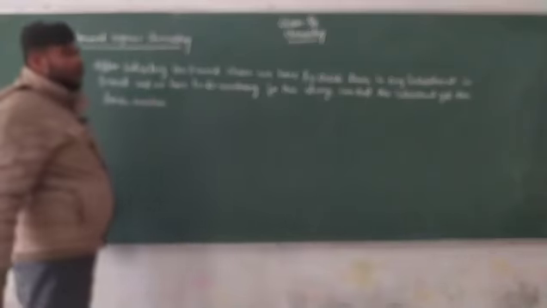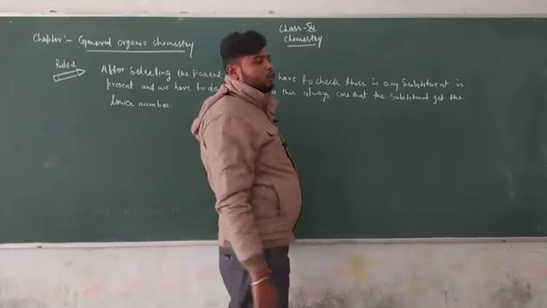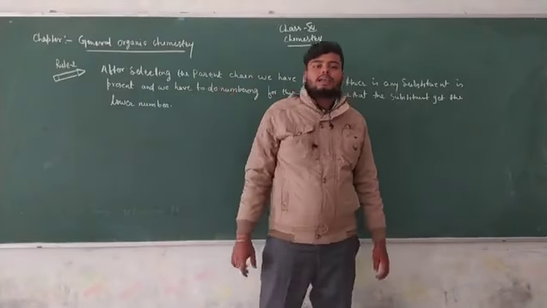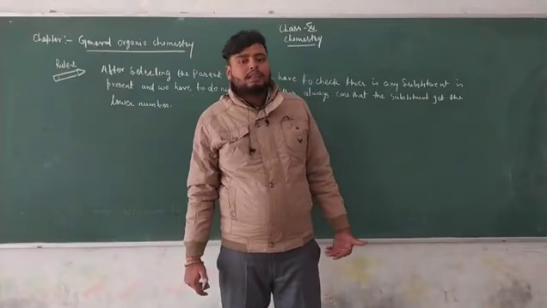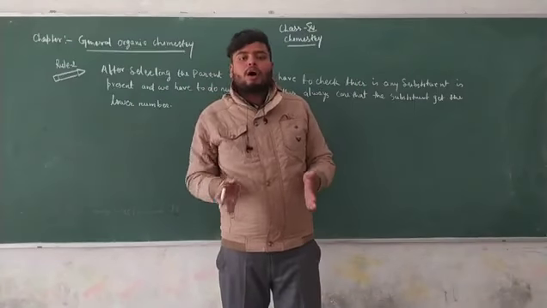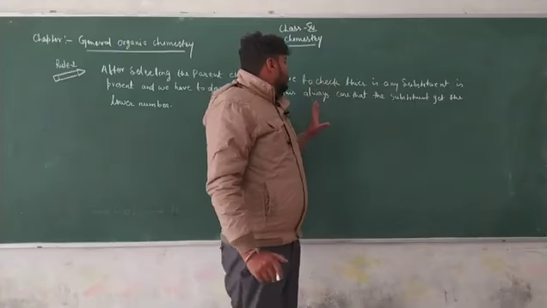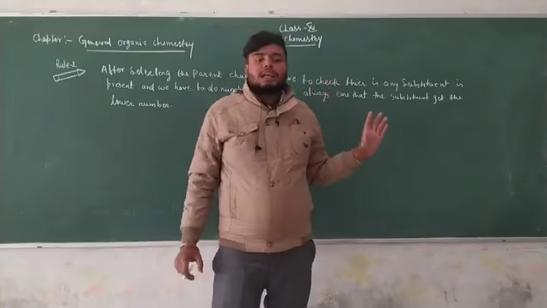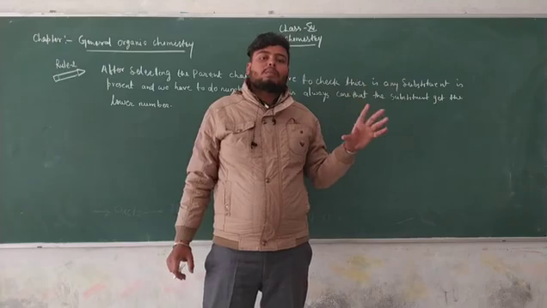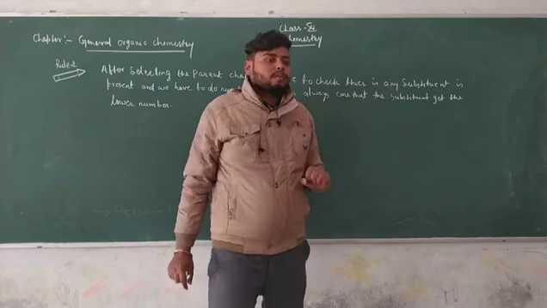That means when we select the parent chain, we also have to take care that if any substituent is present, in terms of numbering we select the direction in which the substituent, that is, the branch, gets the lowest number.